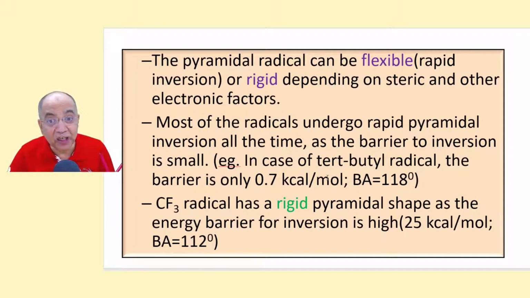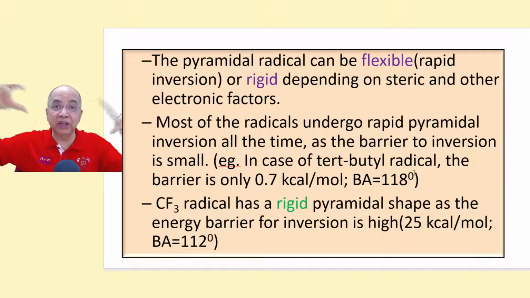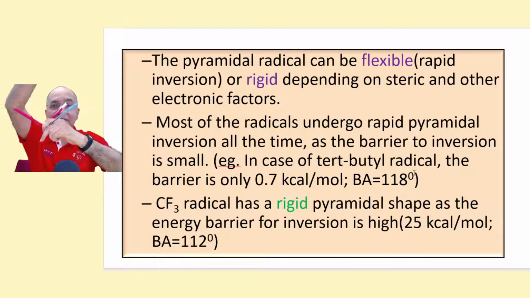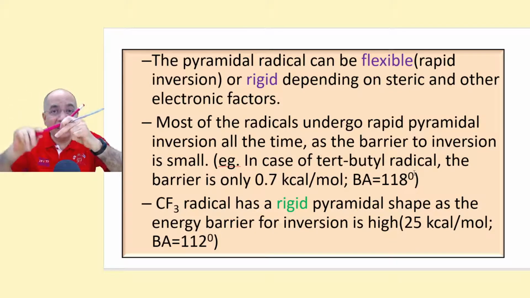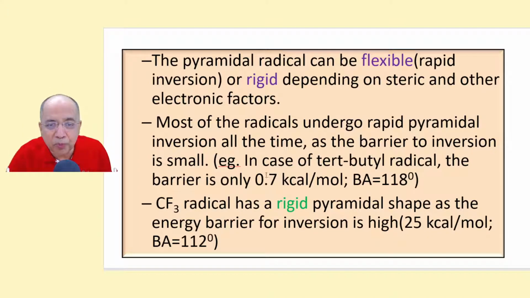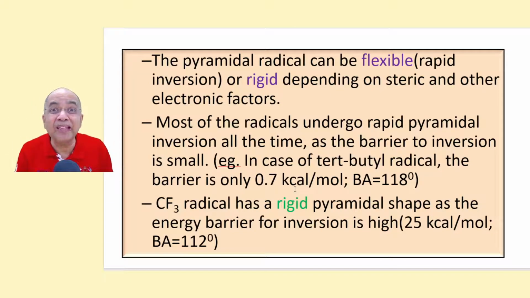For example, even in the tert-butyl radical, where it is highly sterically hindered, carbon is bonded with methyl, methyl, methyl, and having an unpaired electron. Even then, the resistance or the barrier to inversion is as low as 0.7 kilocalories. So the rapid inversion occurs. These are flexible pyramidal structures. Mind you, the hybridization is sp2.